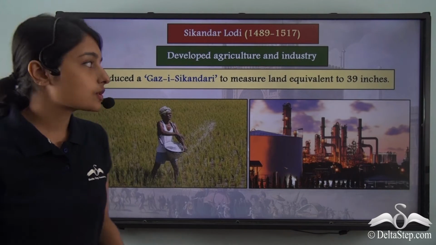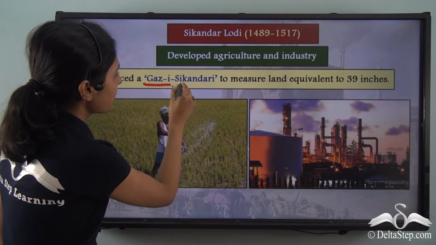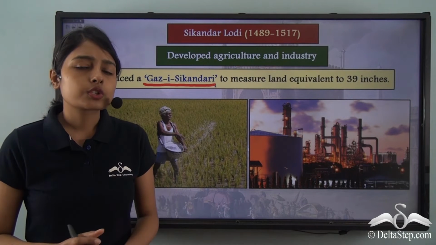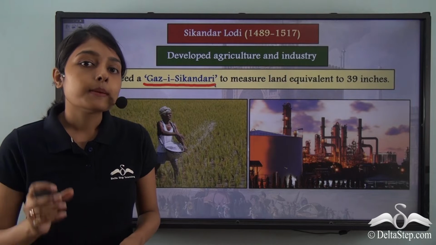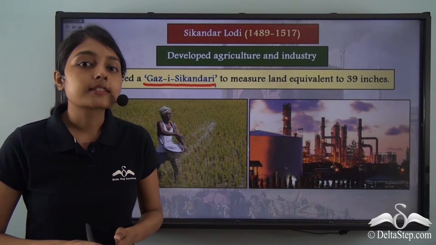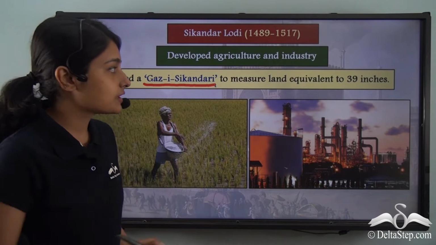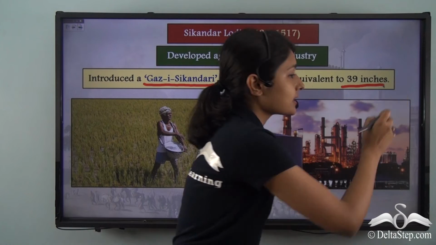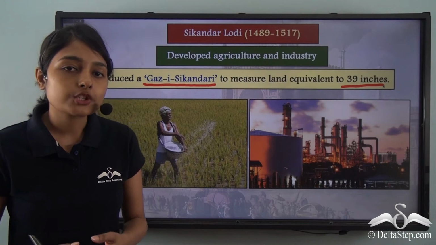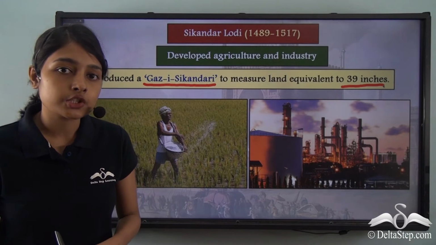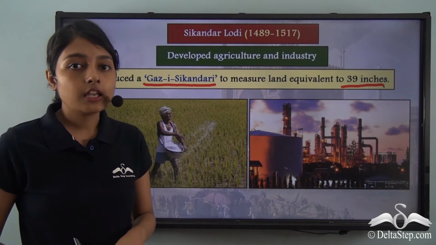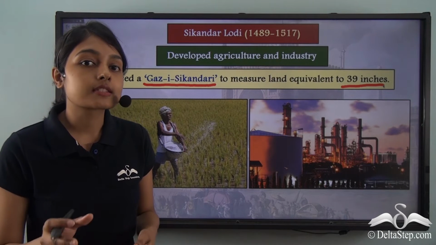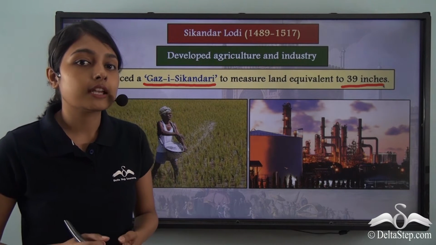Sikandar Lodi also introduced the Ghazi-e-Sikandari. Now, what was Ghazi-e-Sikandari? It was a measurement unit, equivalent to 39 inches. In order to measure land, this unit, the Ghazi-e-Sikandari, was used, because it was equivalent to 39 inches.